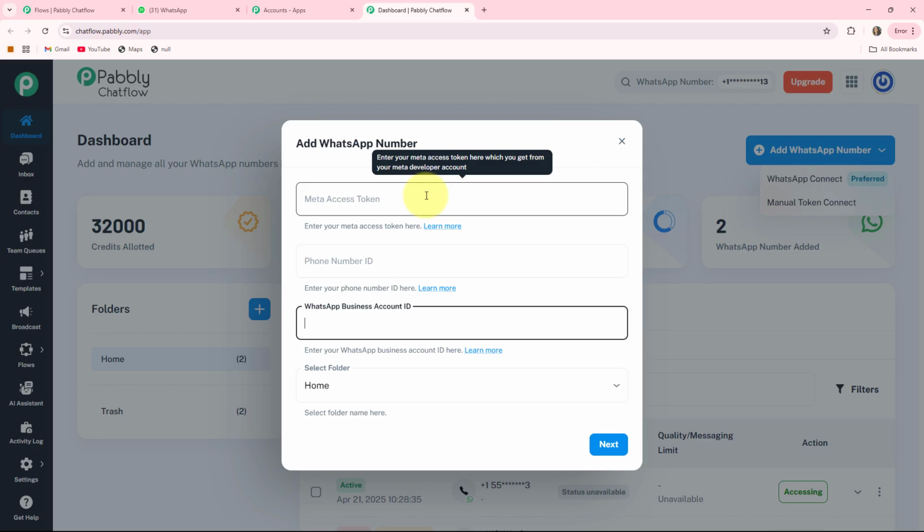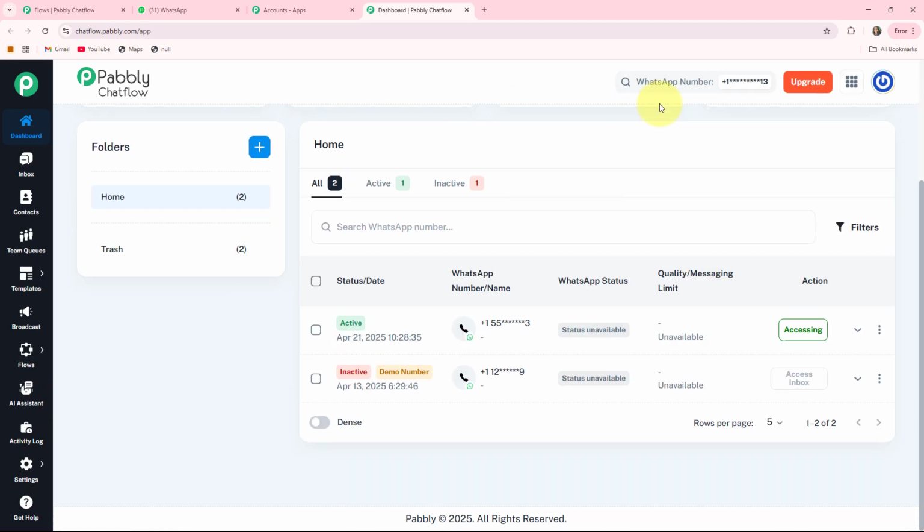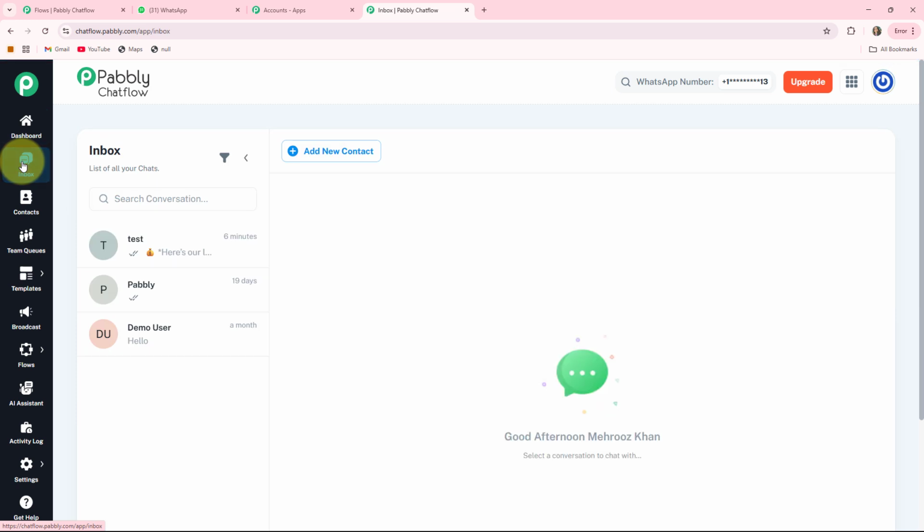Meta account for developers. Here you can also add multiple folders, while in this home section you can see the active status of the WhatsApp numbers that were added into your Pabbly Chatflow account. The second feature is the inbox, where you can store all the messages of your customers and respond to them from here also.